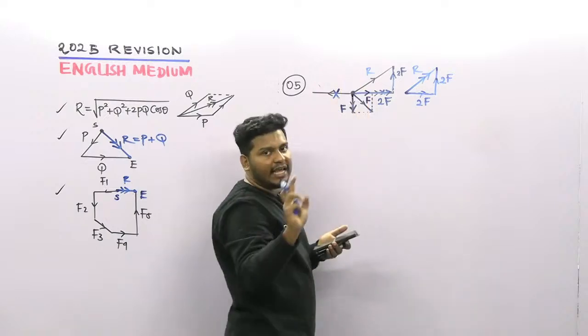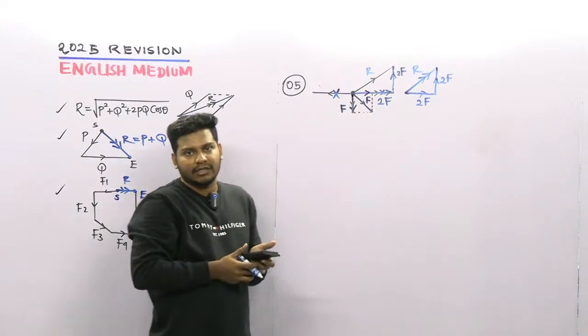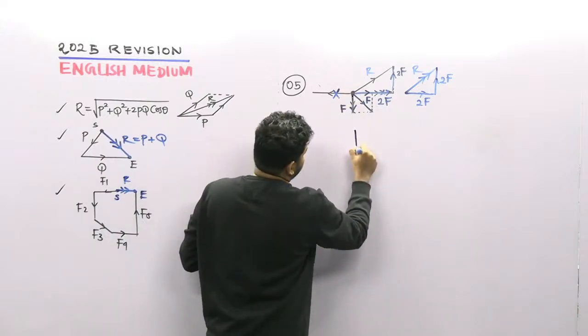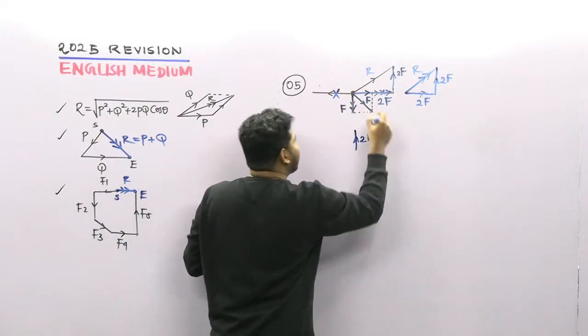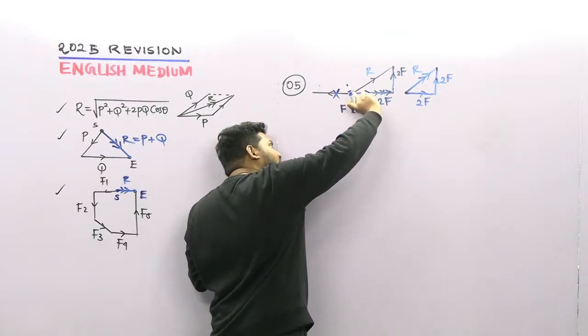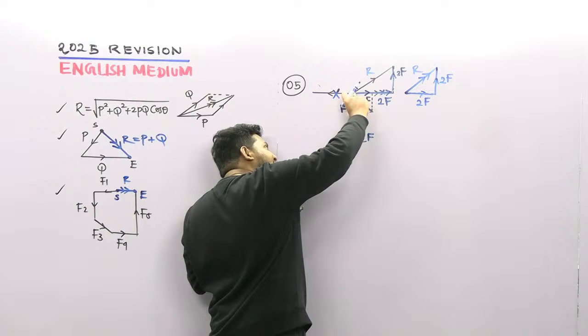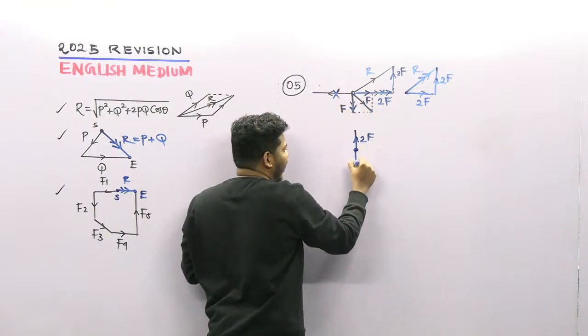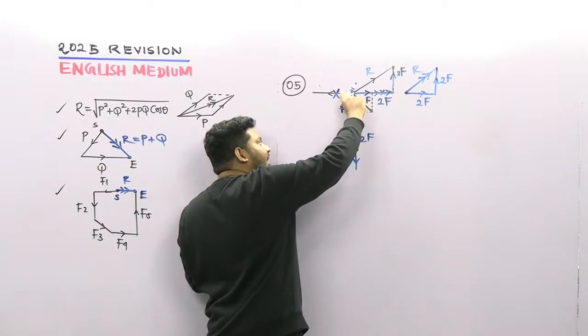We have only horizontal forces and vertical forces. We have 2f force upwards, and there is already a force f here. We resolve this one, so there is another force coming downwards here. There is a force now here, f.